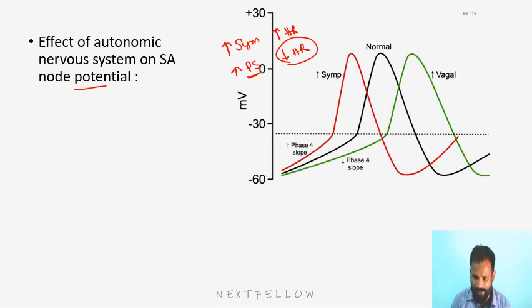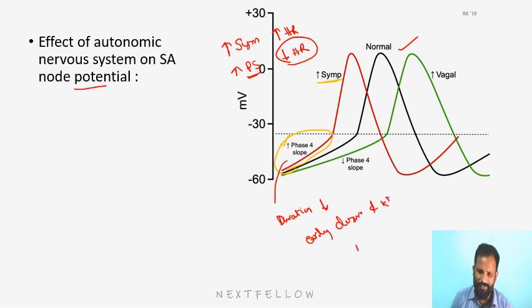You can see this black one is the normal one. Coming to phase 4 with increased sympathetic discharge, you can see that the slope is increased. If the slope is increased, the duration is reduced. So how is the slope increased? Either it may be due to early closure of potassium channels, or early opening of funny channels, or transient calcium channel opening. So that leads to the increased slope of phase 4.